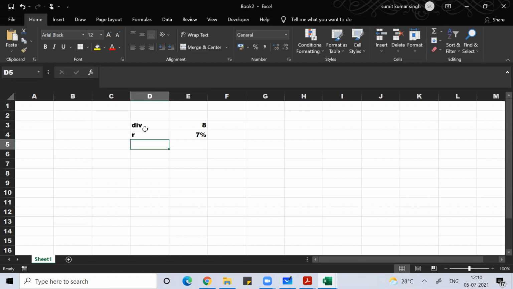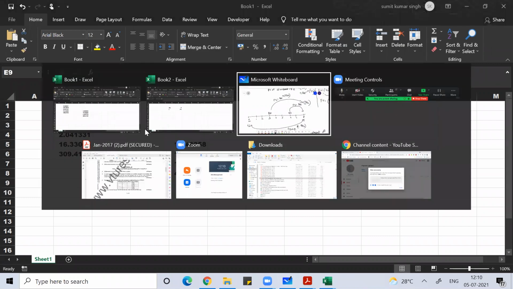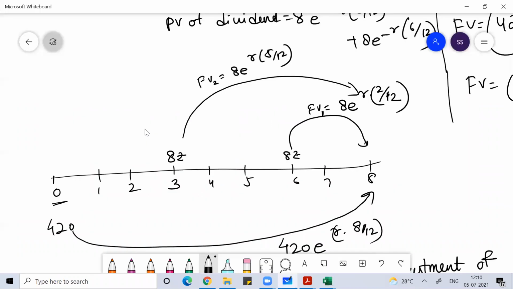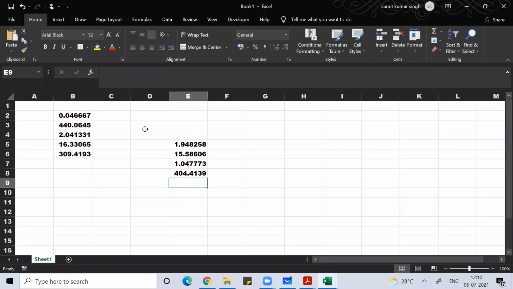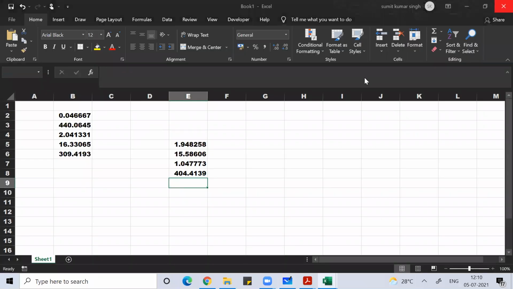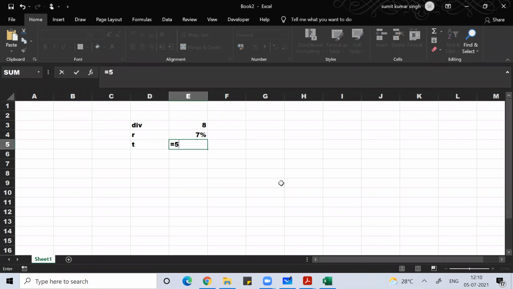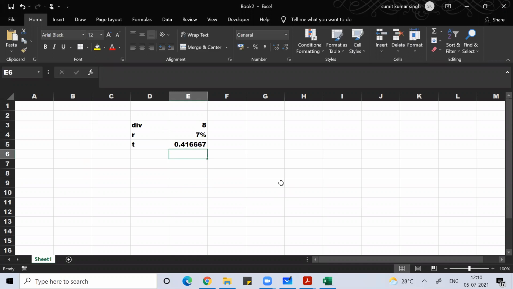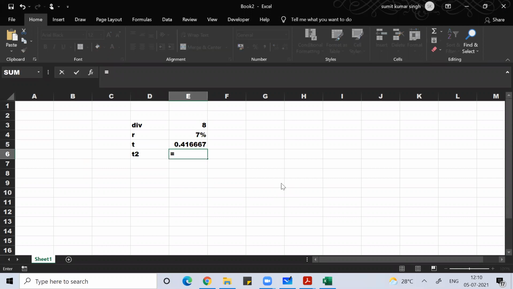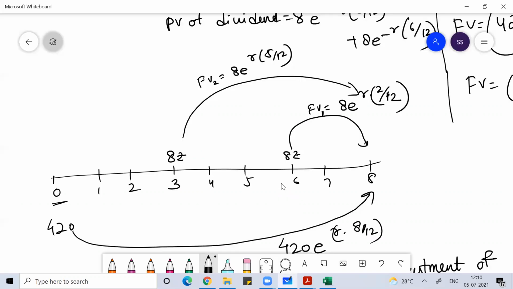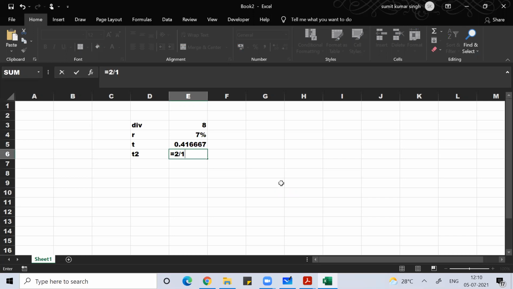Then your time in the first case is 5 by 12, right? Time in the first case is 5 by 12. Time in the second case is 2 by 12.